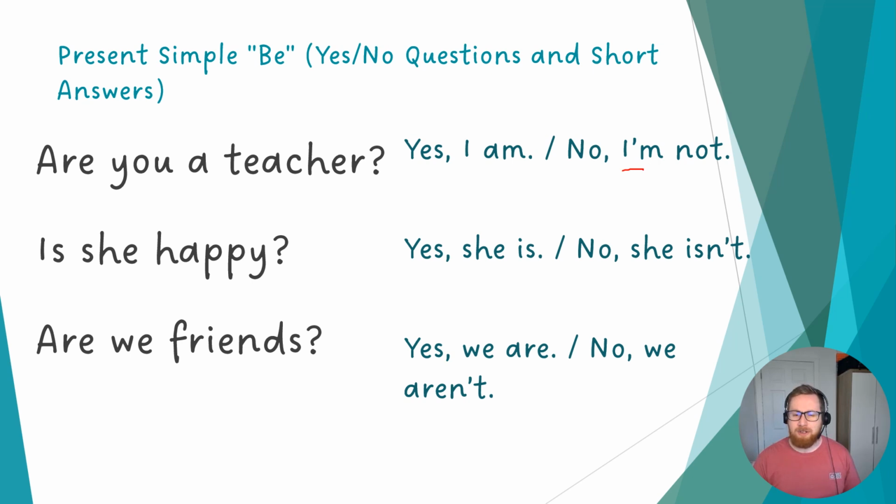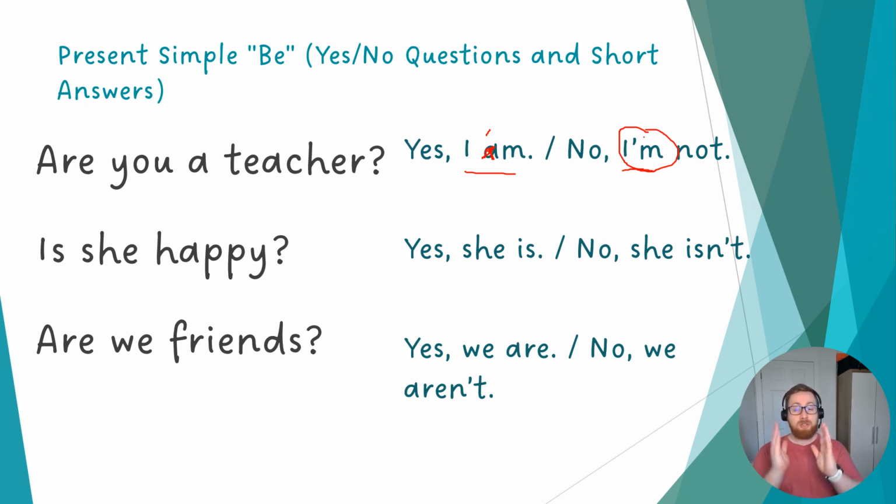Why is this different? We have I am, I'm not. This is an example of a contraction, and we're going to use this with our negative answers. What we do to contract, we get rid of the first letter, we add in an apostrophe, and you end up with I'm.